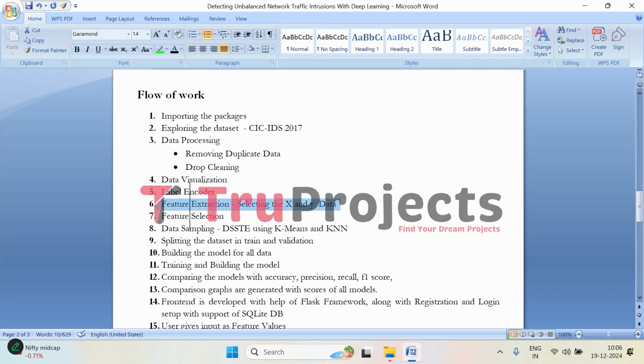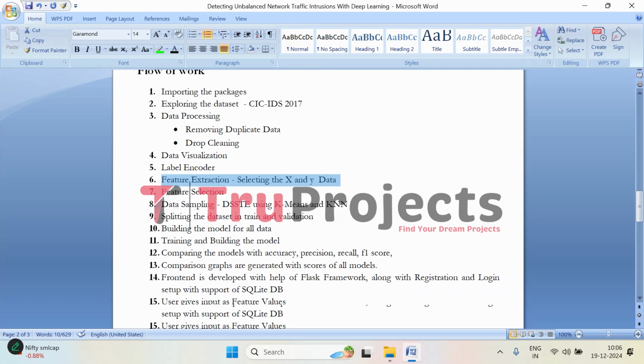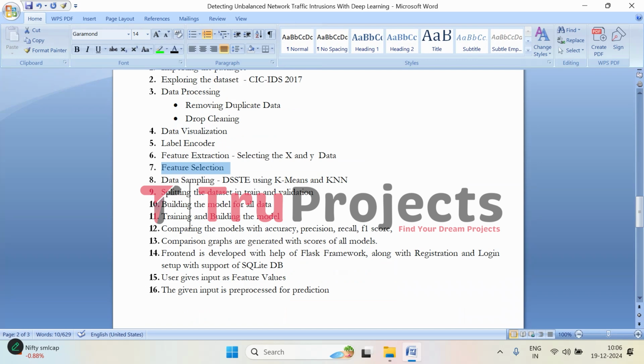After that, we separate features as X and the target variable as y, where X represents all the input variables and y is the label or the outcome that we are predicting. Then we do feature selection. We identify the most relevant features that contribute significantly to the model's prediction accuracy and discard the less useful ones.